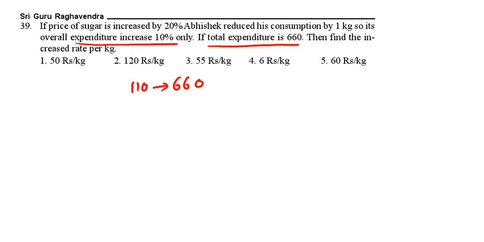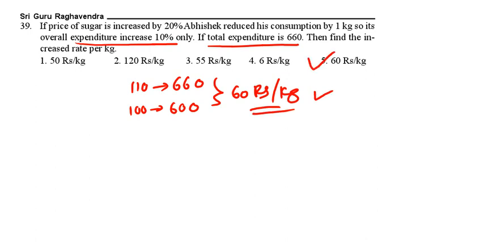110 is equal to 660. Then the original expenditure 100 will be equal to 600. So what is the increased rate? That is 60 rupees per kg. 60 rupees per kg is the correct answer. What is the increased rate per kg? That is 60 rupees per kg. See the next question.